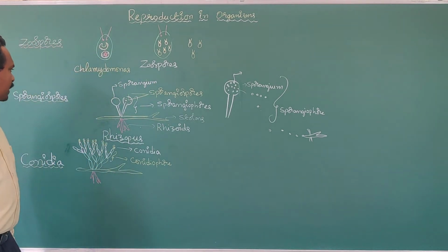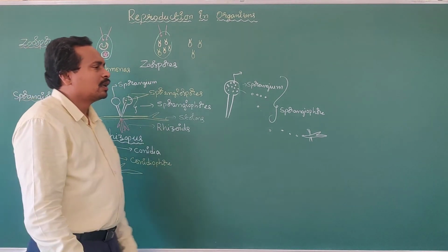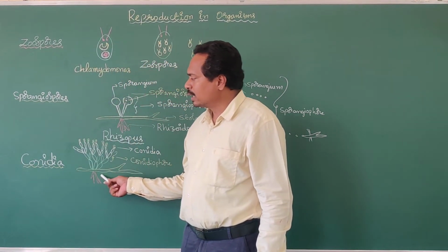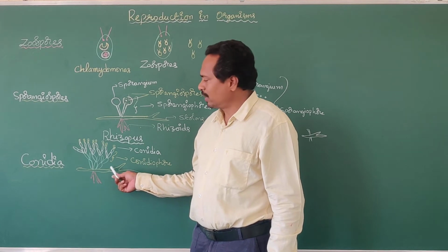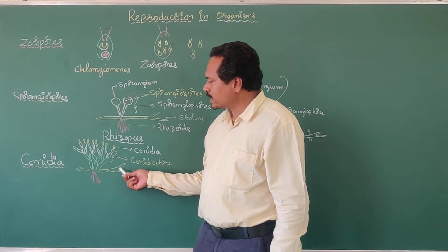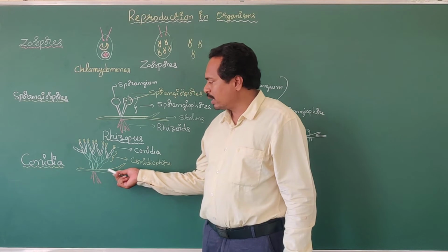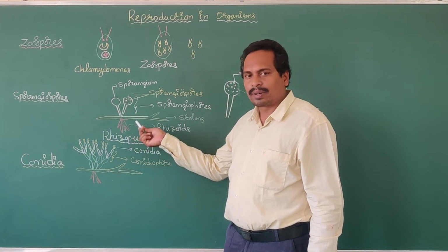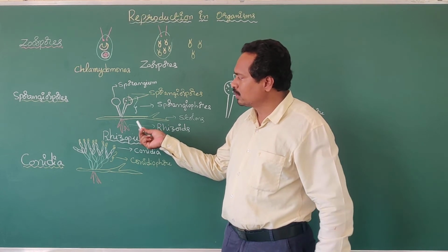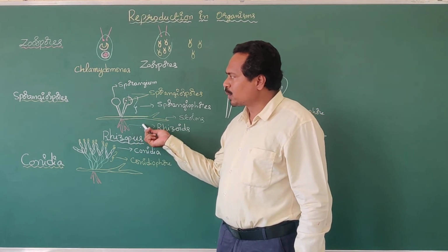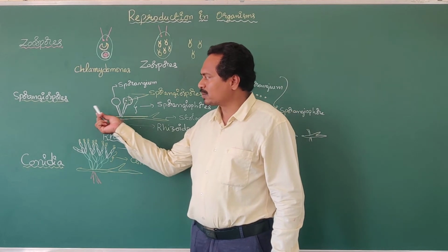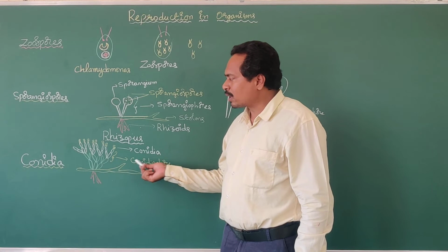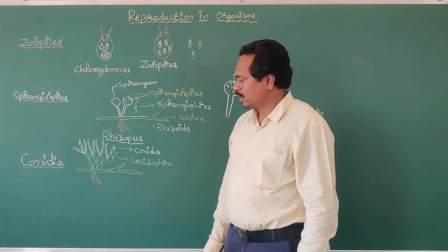Is it clear? Okay, next we have to know about conidia. Conidia are non-motile asexual spores. Some fungi reproduce asexually by the formation of conidia. Several fungi are there. Among those, some reproduce asexually by the formation of sporangiospores, and some reproduce asexually by the formation of conidia.